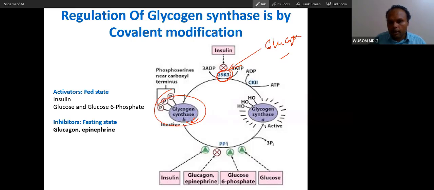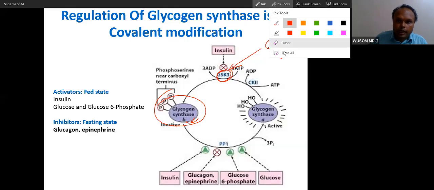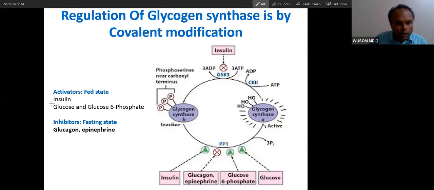In fasting condition, in order to make sure that glycogen synthesis does not happen, glycogen synthase will be phosphorylated. You can easily memorize the activators. Insulin, fed condition. What are the activators here? The reactant will stimulate. Glucose will always be an activator in fed condition. So these are activators of fed condition: glucose 6-phosphate, insulin.